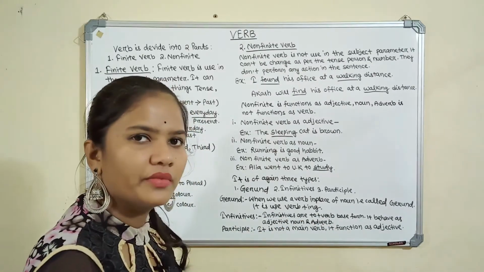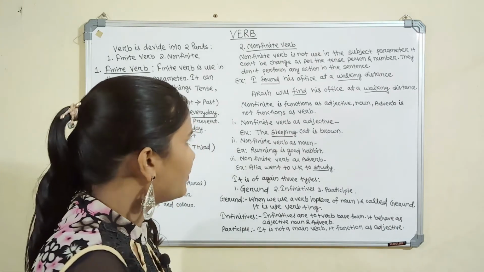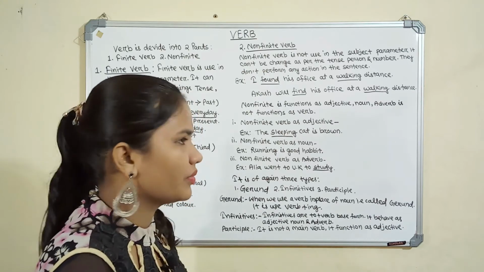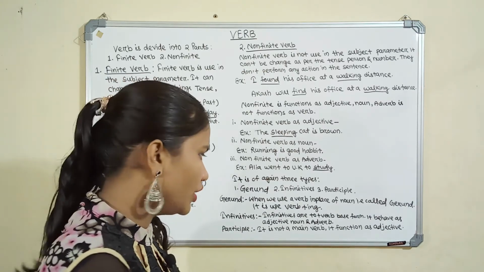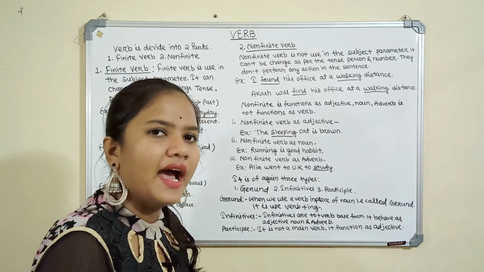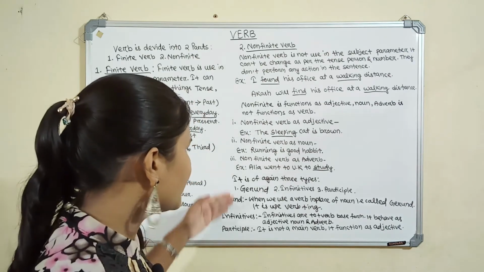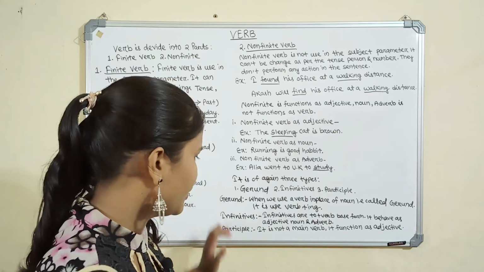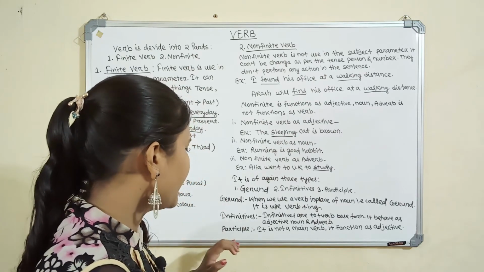Then we will discuss participle. Participle is the third form of the non-finite verb, that is, it is not a main verb. It never becomes a main verb. It always functions as an adjective. These are the three forms of the non-finite verb: gerund, infinitives, and participle.